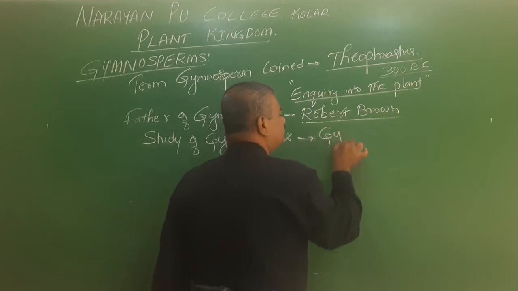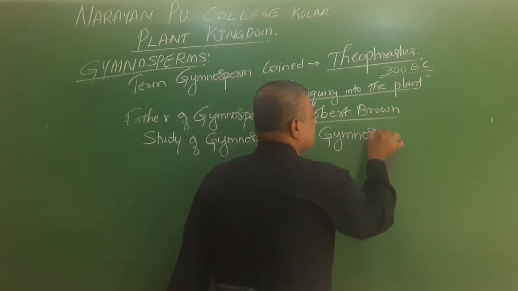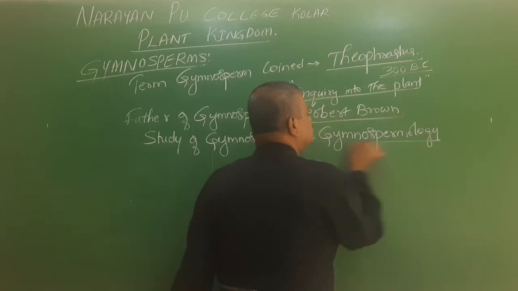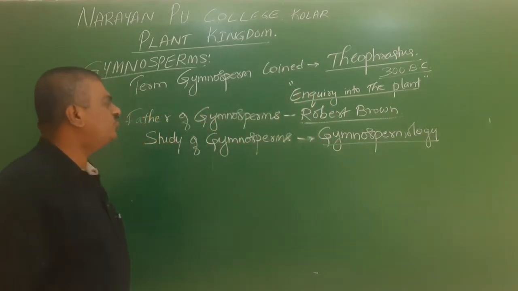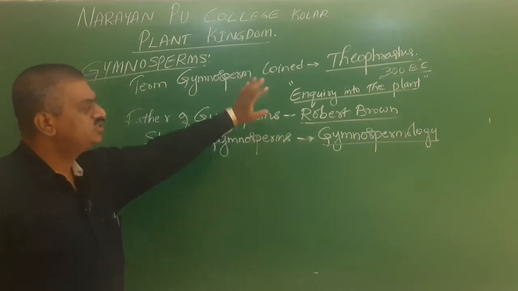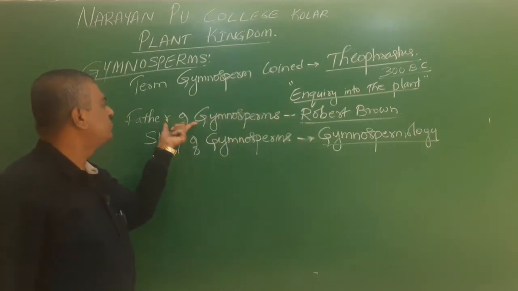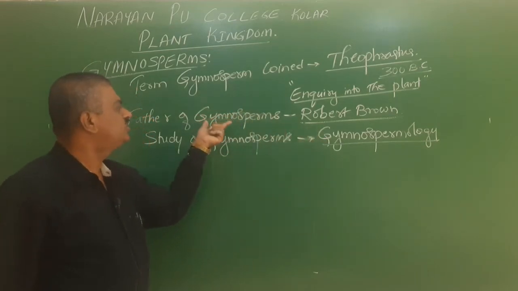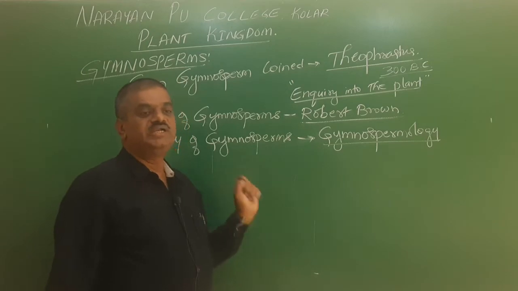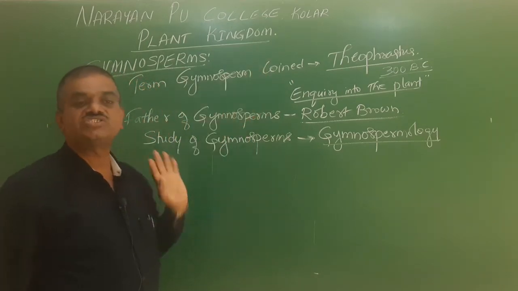The study of gymnosperms is called gymnospermology. The father of gymnosperms is Robert Brown, and the term was coined by Theophrastus.